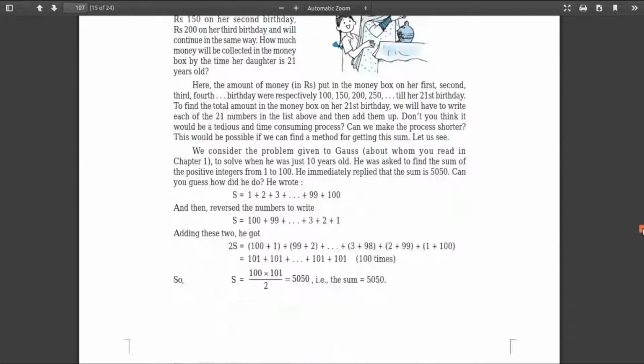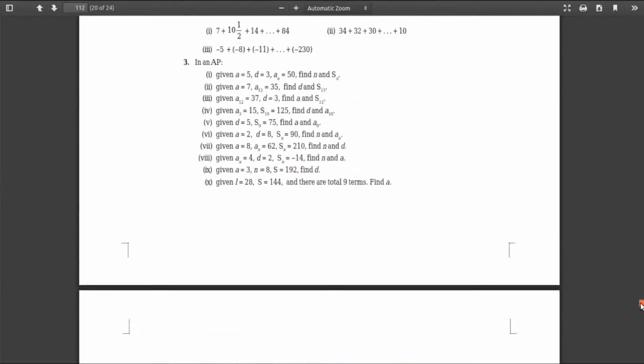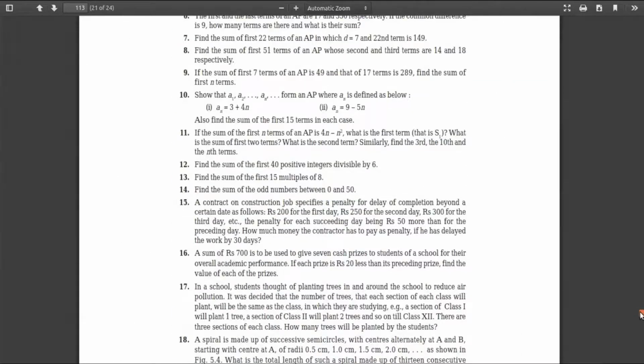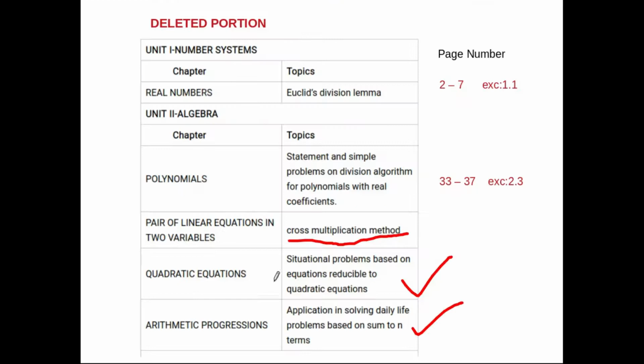And again from the last exercise, what is removed is the last few problems, that is from problem number 15. I know they didn't mention anywhere that they will remove from problem number 15, but this statement, whatever is mentioned by CBSE, application in solving daily life problems based on sum to n terms.